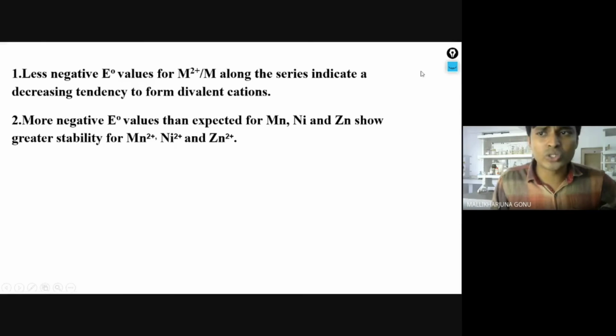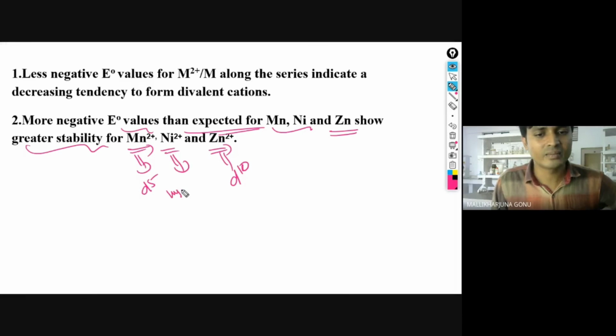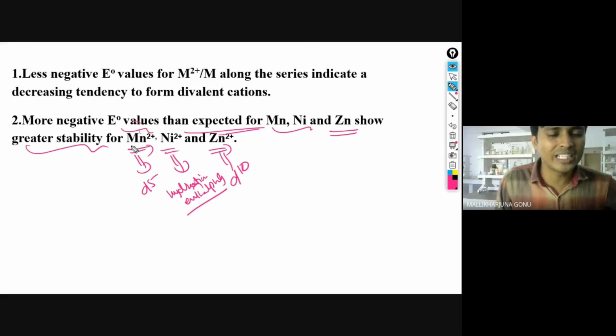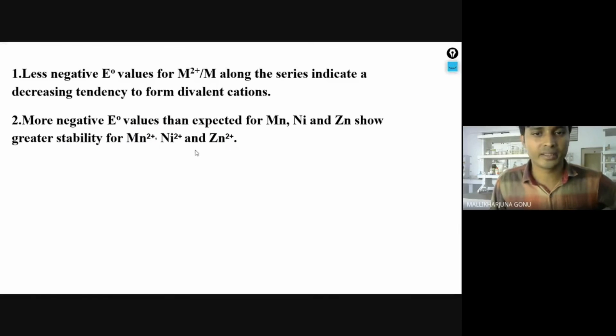More negative E0 values than expected for manganese, nickel, and zinc show greater stability of Mn2+, Ni2+, and Zn2+. Okay, in the Mn case, what is there? We get d5. In the Zn case, what is there? We get d10. For nickel, the hydration enthalpy is responsible. So due to these cases, though it is not stable, in the +2 state we are getting more of this one. This is also possible as you go across the period.